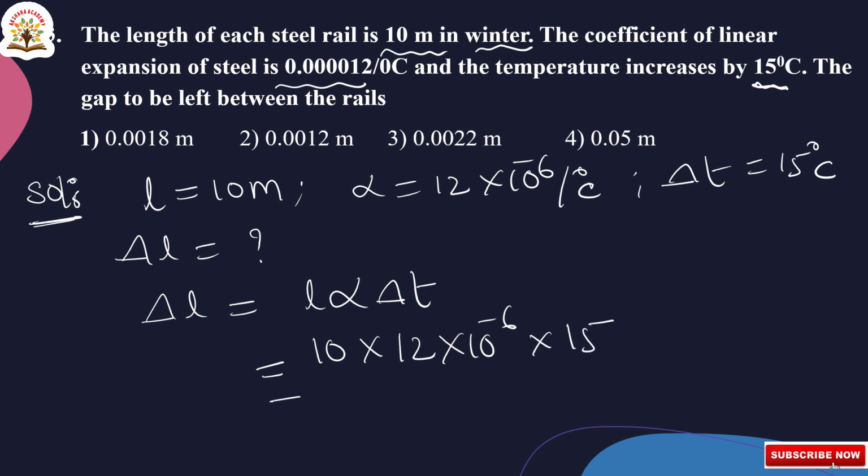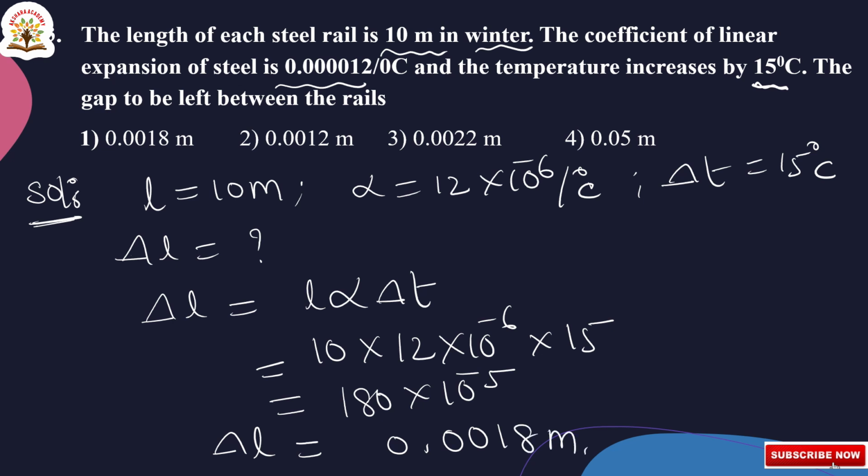So that is equal to 150 into 12, that is 1800 into 10 to the power of minus 6, or 180 into 10 to the power of minus 5. This can be written as delta L is equal to 0.0018 meters. Okay, this is the final answer.